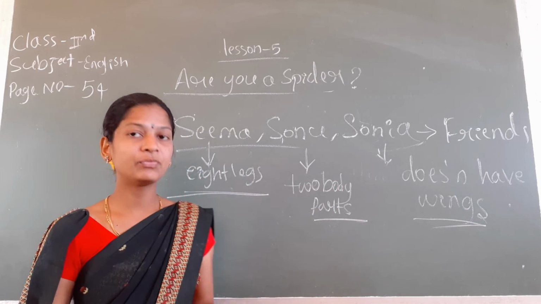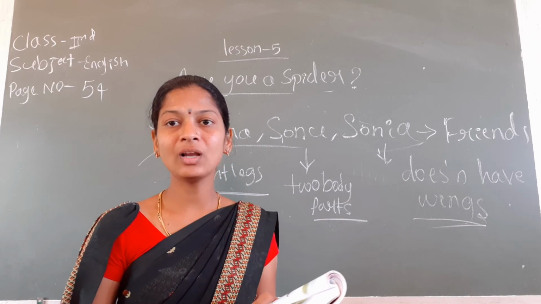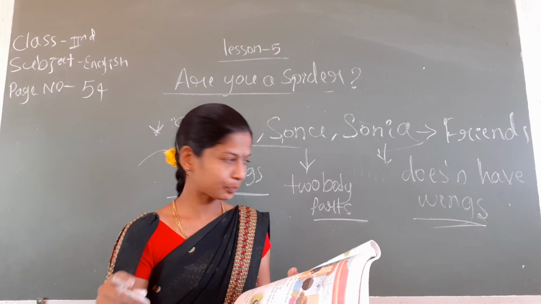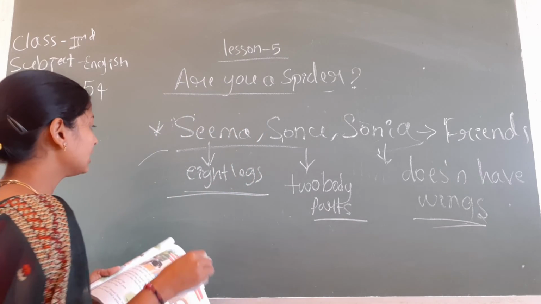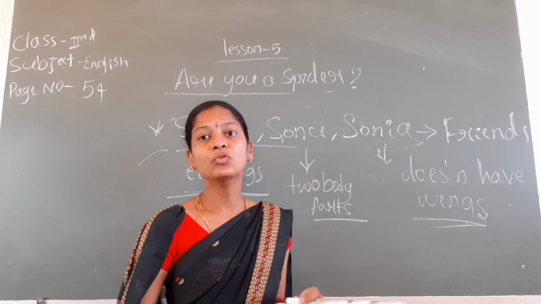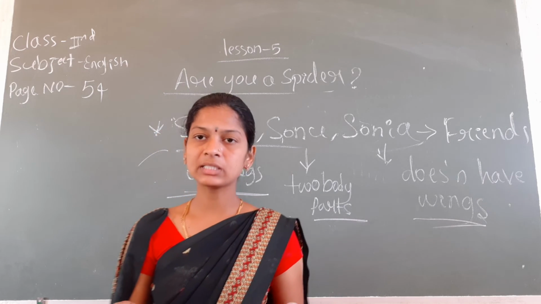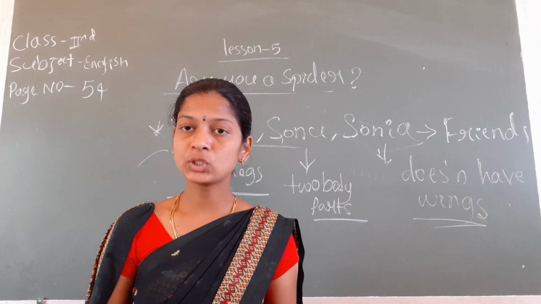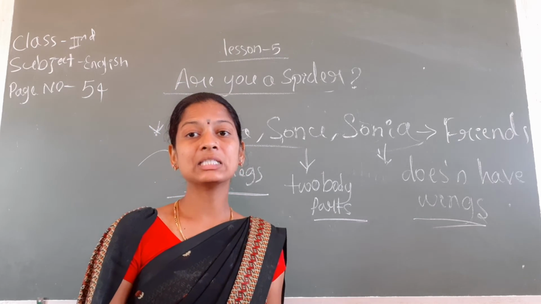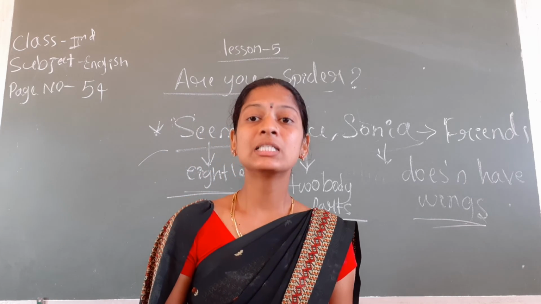So now we will find that it is a spider. Okay, it is a spider. All are happy. It is a spider because it has 8 legs and 2 body parts and doesn't have wings. So Seema and Sonu are also fine. "It's a spider!" shouted Seema with a smile. Seema was so happy, and with a smile she shouted, "It is a spider."